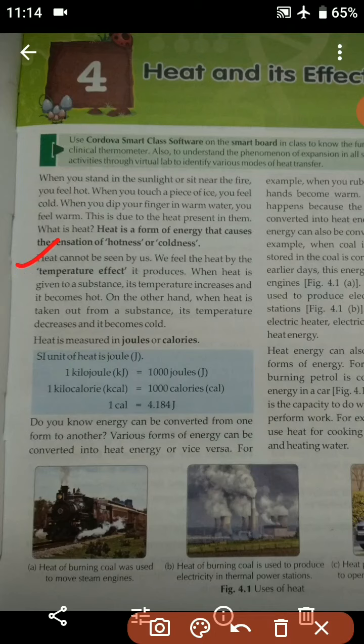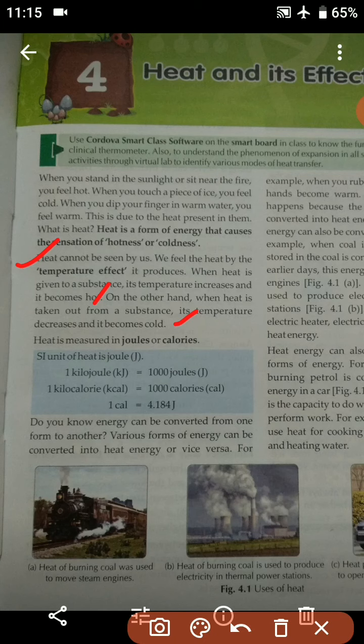When heat is given to a substance, its temperature increases and it becomes hot. On the other hand, when heat is taken out from a substance, its temperature decreases and it becomes cold. So whenever we take out heat from a substance, the temperature will decrease and it becomes cold.